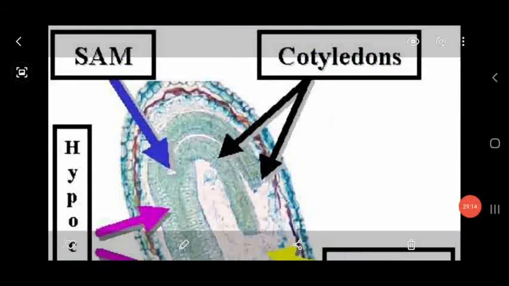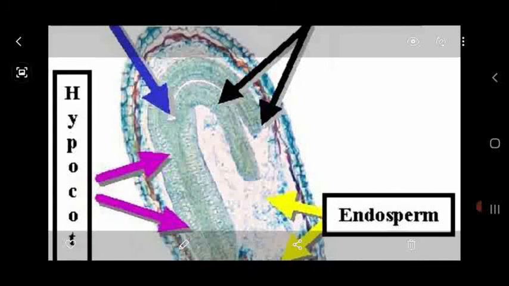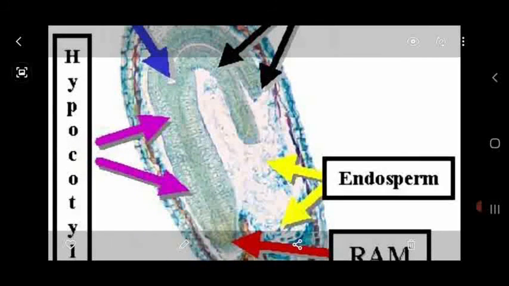So this is another diagram showing the dicot embryo. I told you just now that at the base of the cotyledon there is the shoot apical meristem. Below the cotyledon region is called the hypocotyl. Above the cotyledon is called the epicotyl.